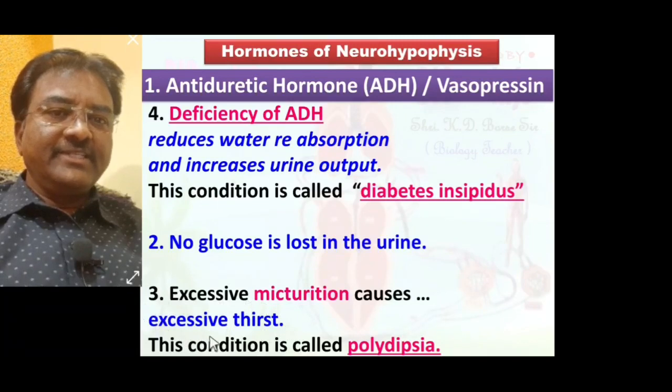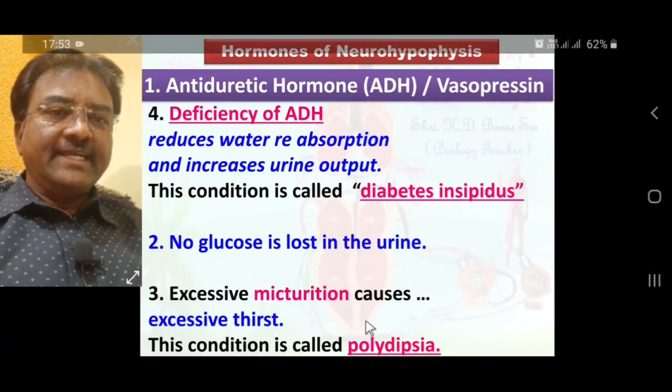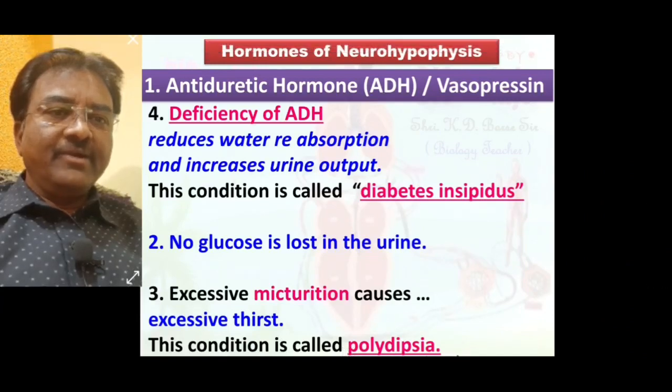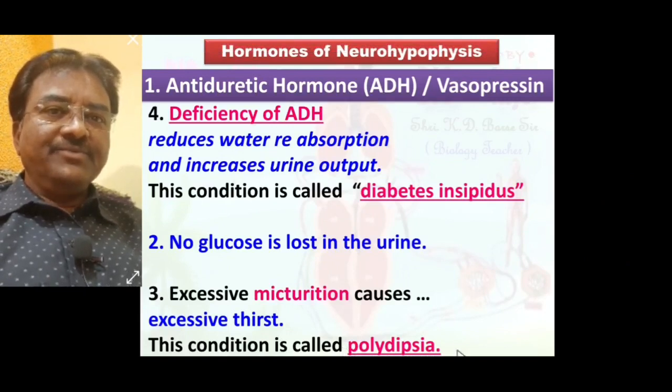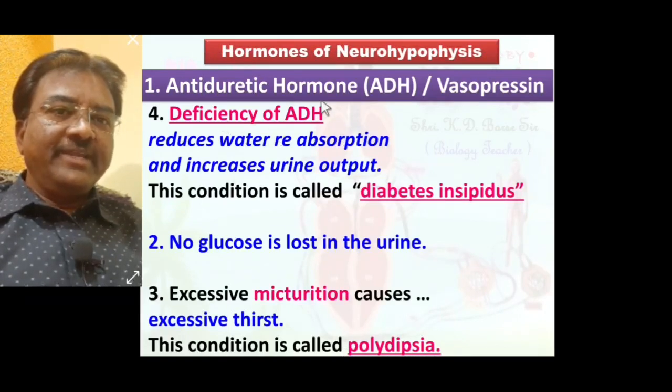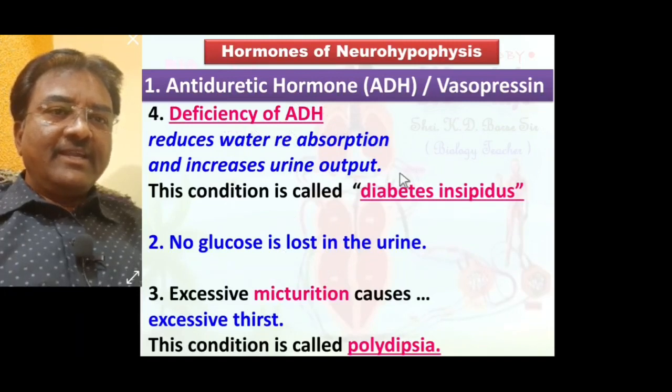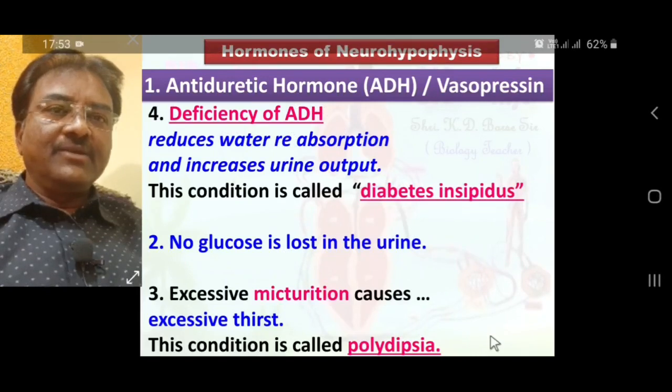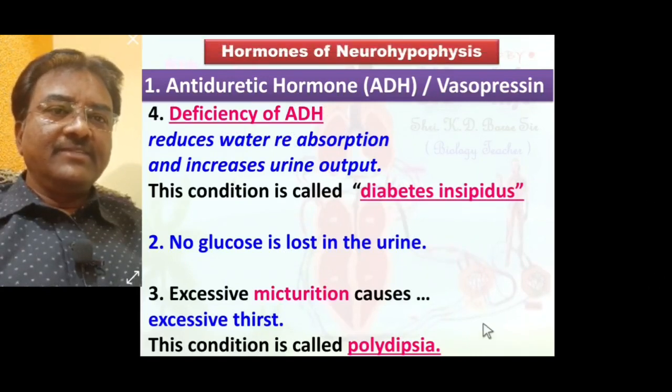Excessive thirst is needed, the condition called polydipsia, which we call excessive thirst. Polydipsia, excessive thirst, is due to deficiency of ADH. Hope that you understood everything. Diabetes insipidus and polydipsia are two disorders caused due to deficiency of ADH.